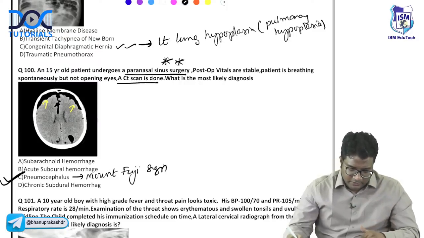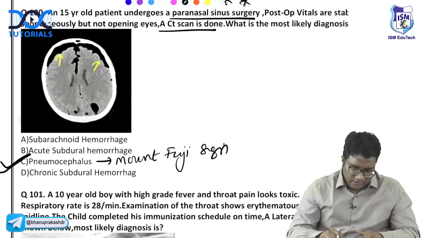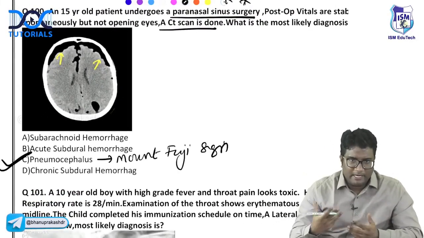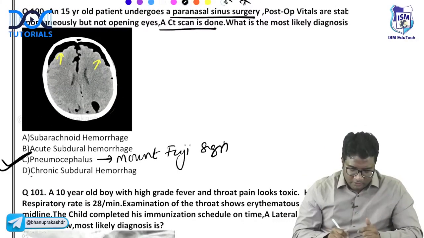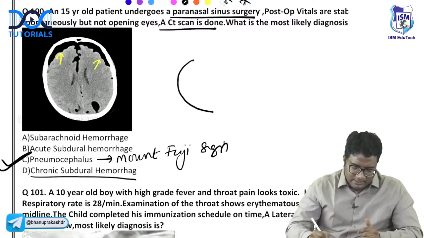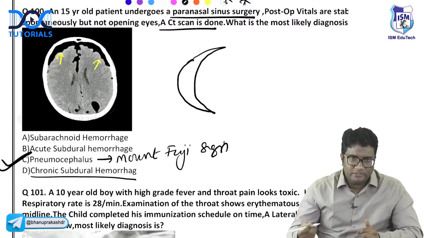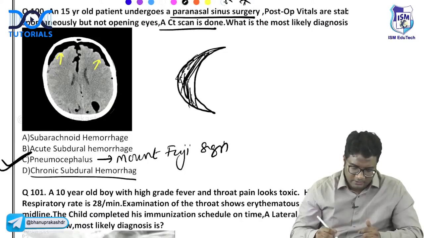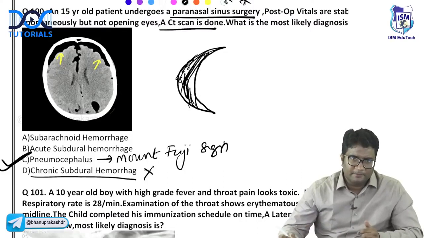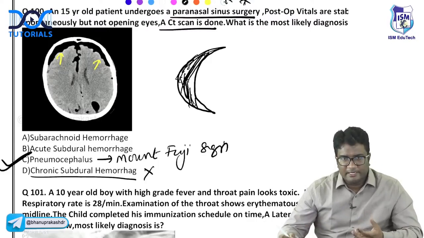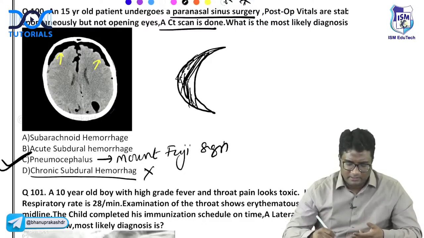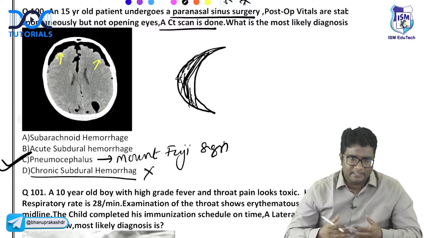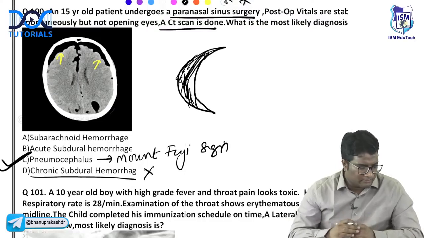Now, which one are you confusing? Remember, this is not any acute, right? Acute will be hyperdense. Chronic subdural hematomas will be crescentic, and there should be an old, chronic history, and this will be hypodense, but it will be crescentic, and it will not cross midline. Here it is crossing midline, so you cannot think of chronic subdural hematoma. Are we clear with that? So a crescent does not cross midline, all of that. And that is very chronic, but here it is acute onset and it is Mount Fuji, the classic radiological sign.